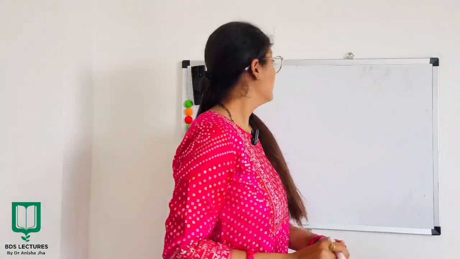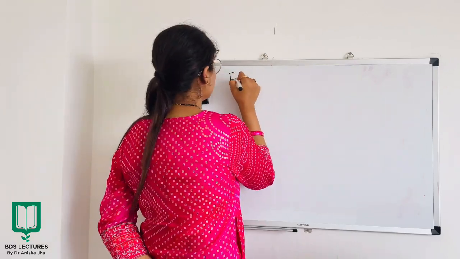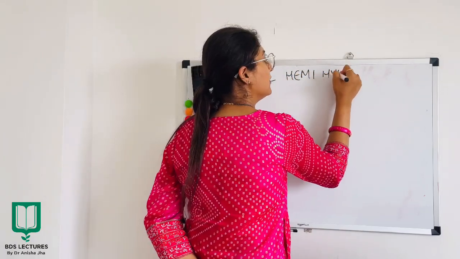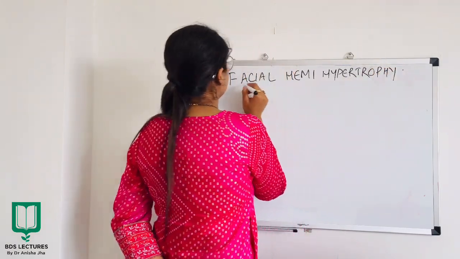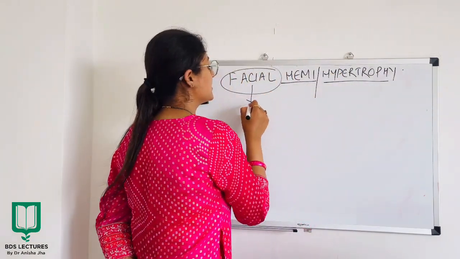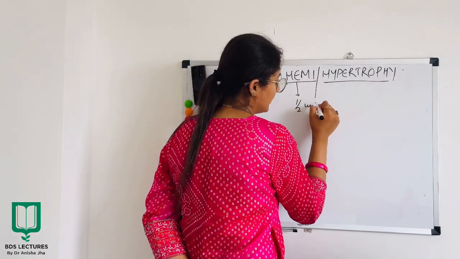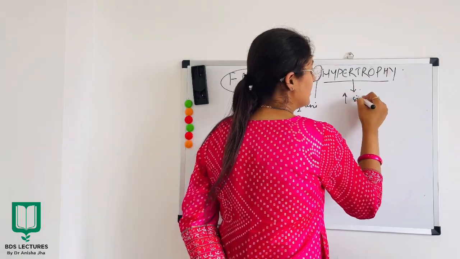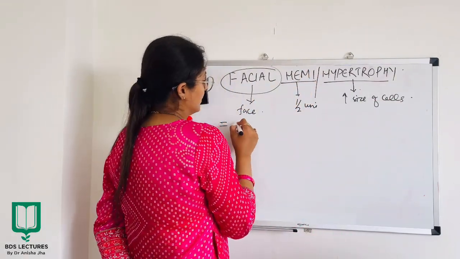Now the next topic which is to be covered is facial hemihypertrophy. All right, facial hemihypertrophy. Now what is the word? The word is facial hemihypertrophy. Facial is affecting your face, hemi is half or unilateral, right? And hypertrophy is basically increase in size of cells. All right. Now this is also known as